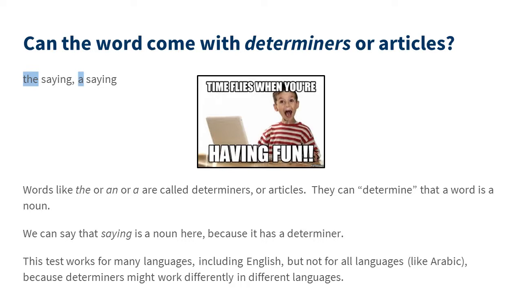The next question is, can the word come with determiners or articles? For example, the saying or a saying. Words like the or an or a are called determiners or articles. They can determine that a word is a noun. We can say that saying is a noun here because it has a determiner. This test works for many languages, including English, but it does not work for all languages. For example, it does not work for Arabic, because determiners might work differently in different languages.